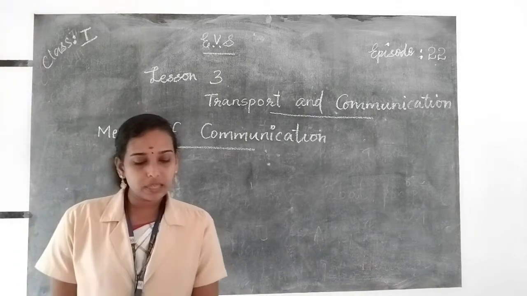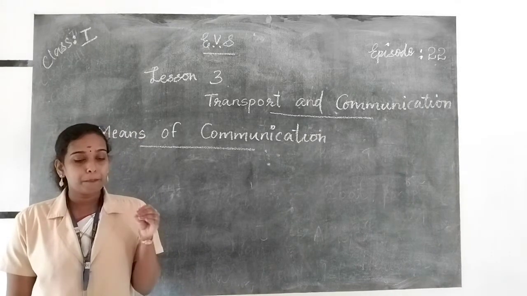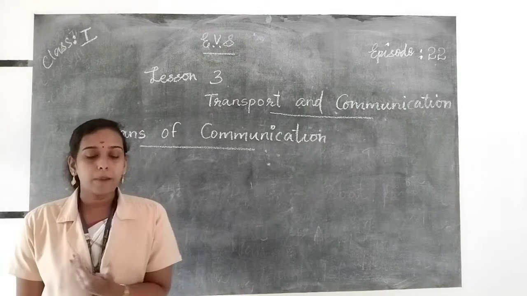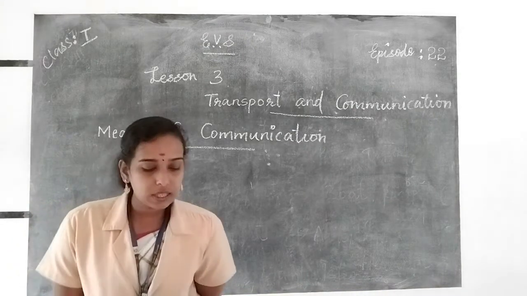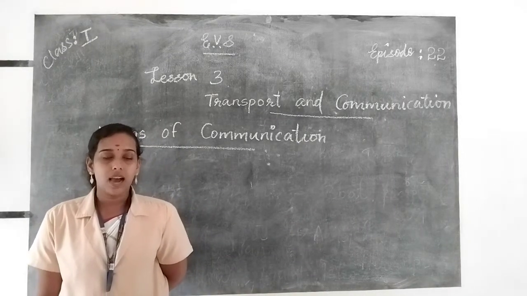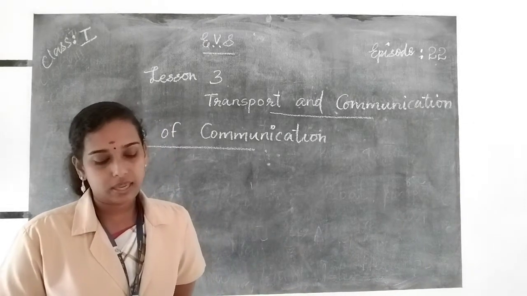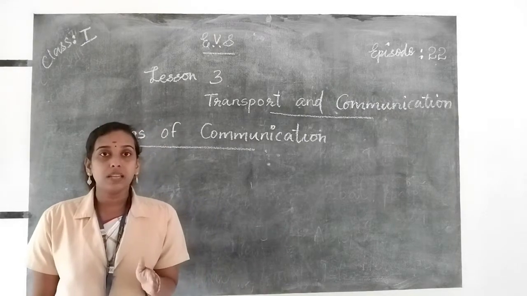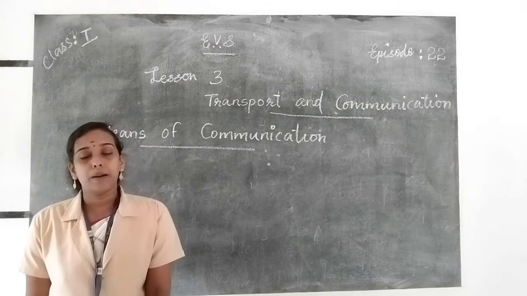Communication means sending and receiving messages between two or more persons. What is the spelling of receiving? R-E-C-E-I-V-I-N-G. Receiving.